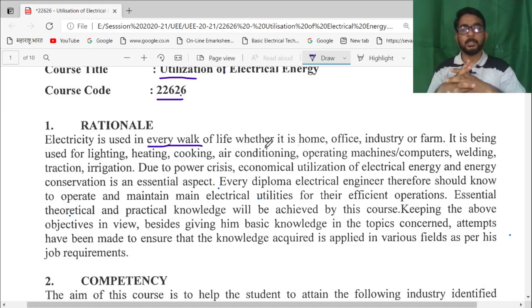Every diploma holder or diploma engineer should know how to operate and maintain electrical devices and equipment at their higher efficiencies, so that energy conservation is more and energy consumption by a particular device or equipment is less. Keeping the above in view, the subject is designed, and it also helps the student to acquire the different knowledge required for the utilization of electrical energy.